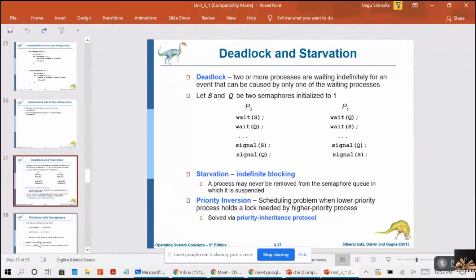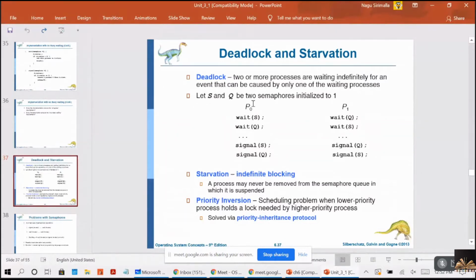This is leading to deadlock and starvation. So how is it leading to deadlock? Read this: two or more processes are waiting indefinitely for an event that can be caused by only one of the waiting processes. So suppose we have two semaphores, S and Q, which are initialized to 1.